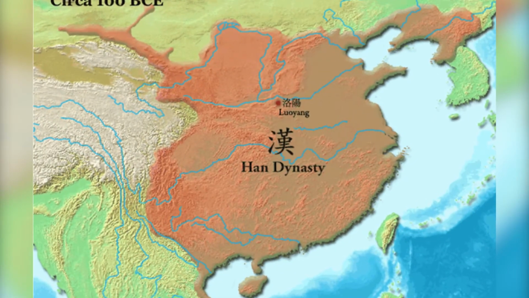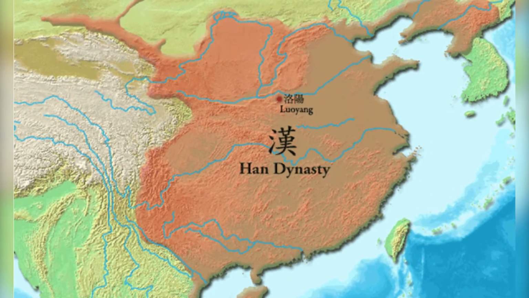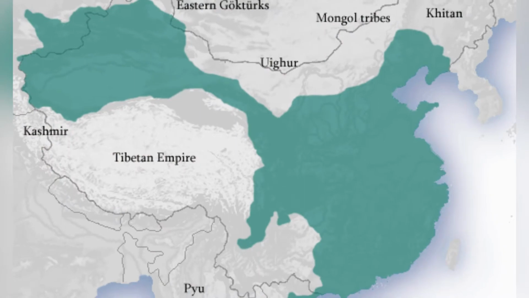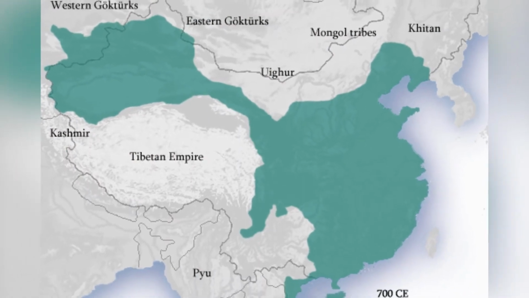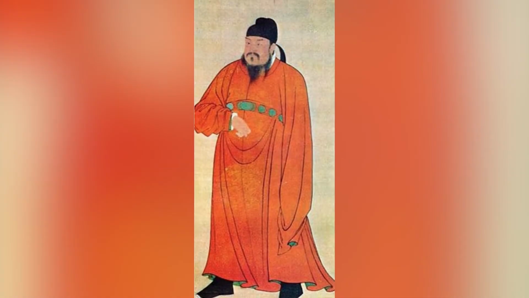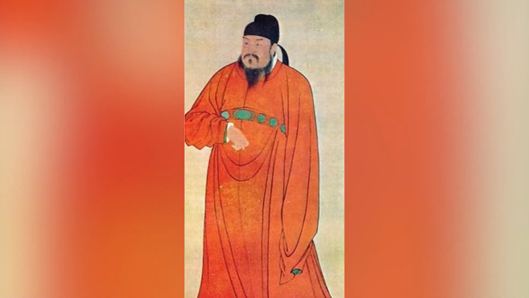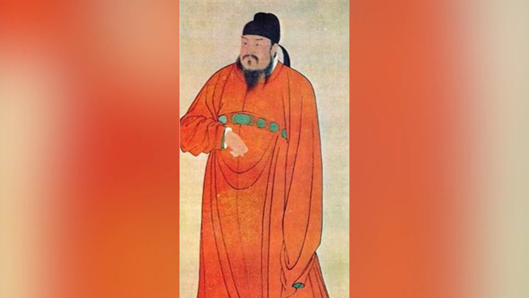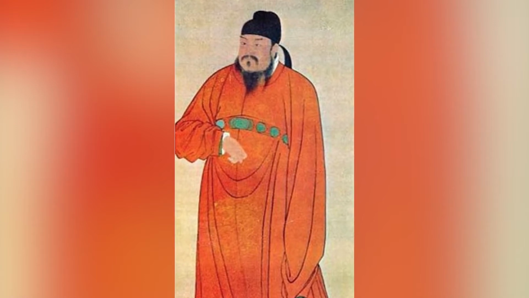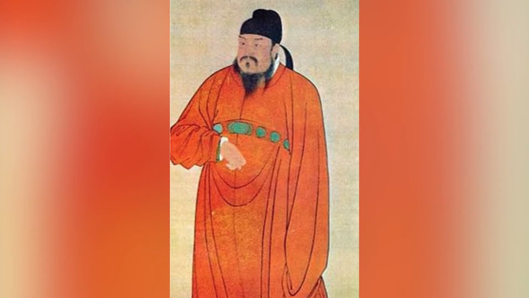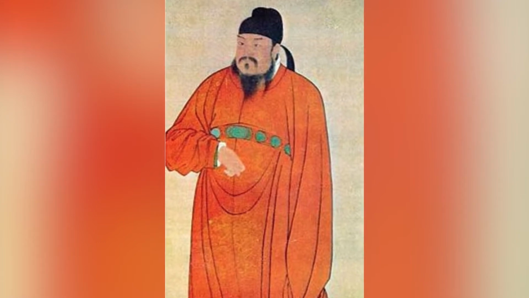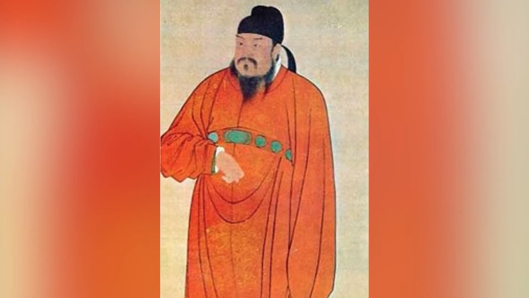After the fall of the Han Dynasty in 220 CE, China was once again unified under the Tang Empire that rose to power when all hope was lost. The first emperor of the Tang Dynasty was Li Yuan, who reigned from 618 to 626 CE. Under his rule, there were equal rights for each adult. There was trade, a money system, and a set of laws that lasted into the Ming Dynasty.